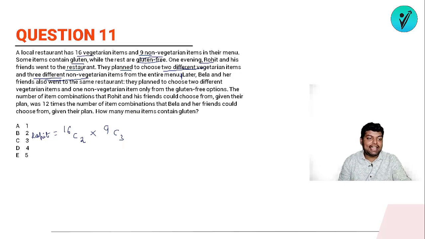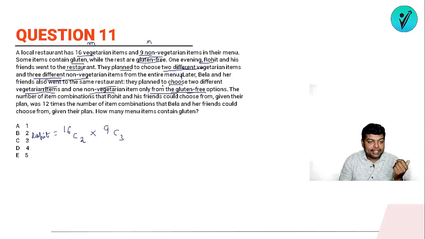Later, Bela and her friends also went to the same restaurant. They planned to choose 2 different vegetarian items. Now, Bela and her friend are opting for 2 vegetarian items and 1 non-vegetarian item only from gluten-free options. Bela and her friends are very health conscious and they are opting for only gluten-free options. So out of these veg items, I don't know how many are gluten-free. Suppose I am taking the gluten-free veg items as M and gluten-free non-veg items as N. So what are the different options that Bela and her friends will have?